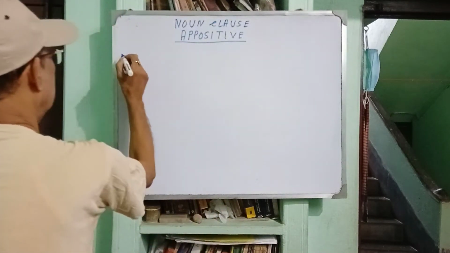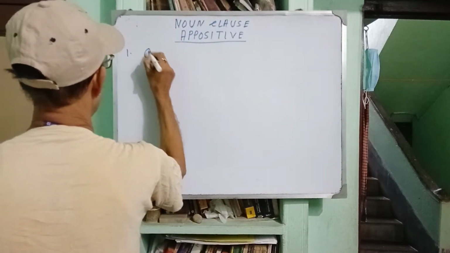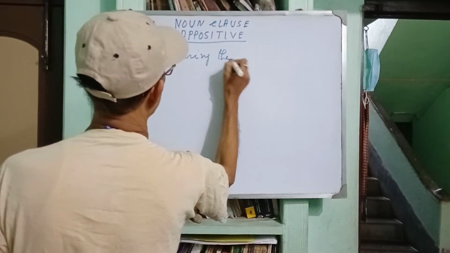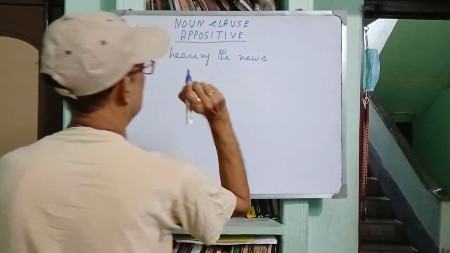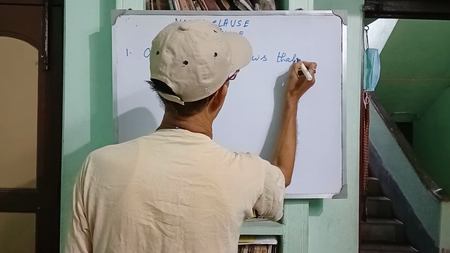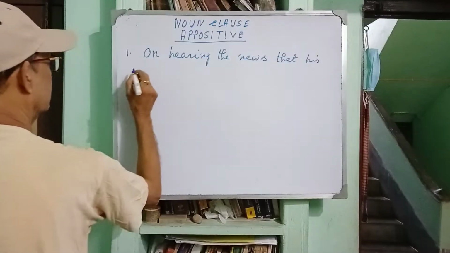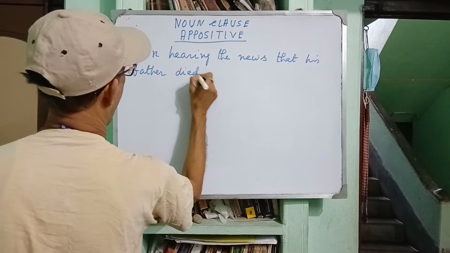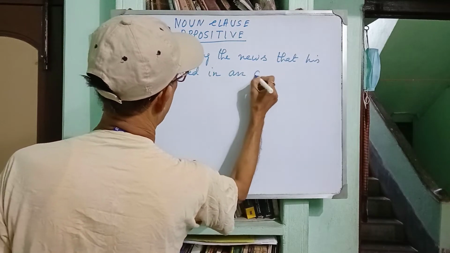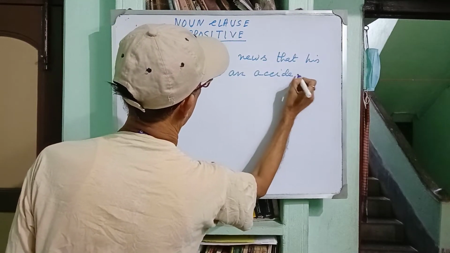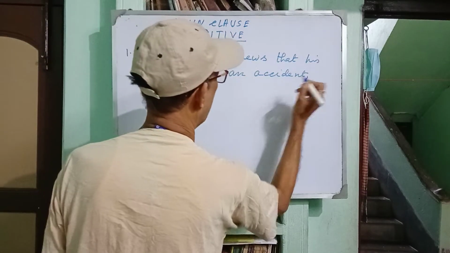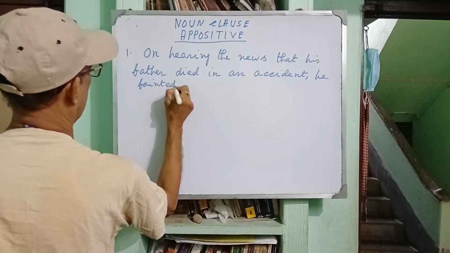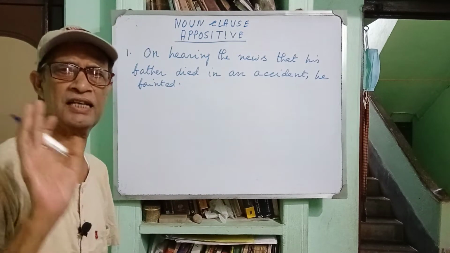For example, number 1, on hearing the news that his father died in an accident, he fainted. Okay? Now let us analyze the sentence.